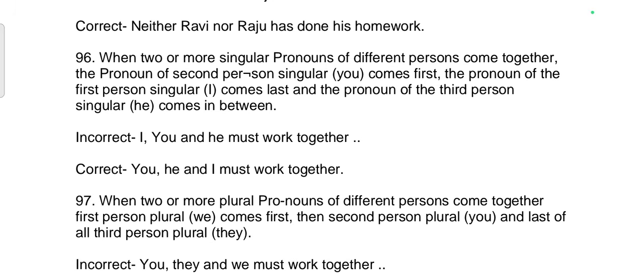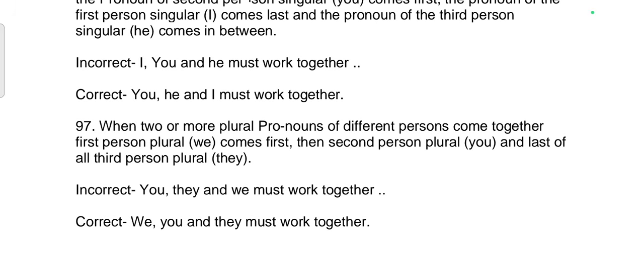Correct sentence: You, he and I must work together. 97th rule: When two or more plural pronouns of different persons come together, first person plural we comes first, then second person plural you, and last of all third person plural they. Incorrect: You, they and we must work together. Correct: We, you and they must work together.